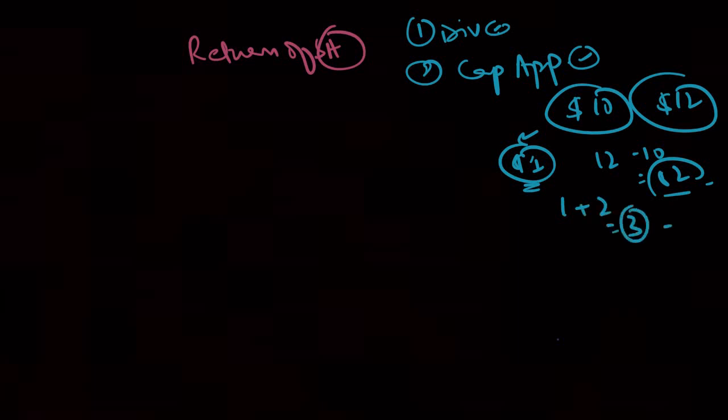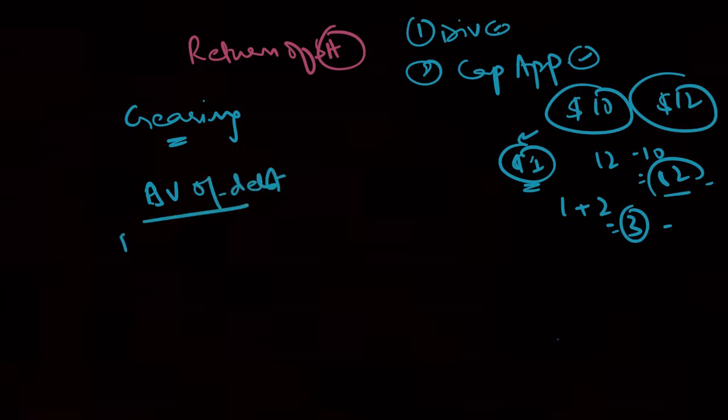So return of shareholders is not only dividend but also capital appreciation. Now if we recall, what was gearing? If I say the company is geared up, what does it mean? It means the book value of debt divided by the book value of debt plus equity.